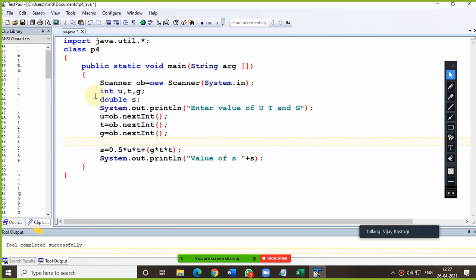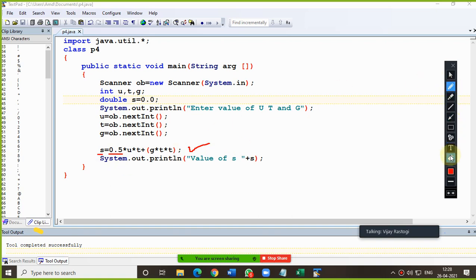Now the variable in which you are storing the result must always be initialized with 0.0. And now what you will write here is S equals 0.5 into U into T plus 0.5 into G into T square. This is the way to write the expression in the program. If you do not put this asterisk sign, it will not be taken as multiplication. In the computer, whenever you are solving the expression, you need to convert that expression into the computer format, and this is the correct computer format.